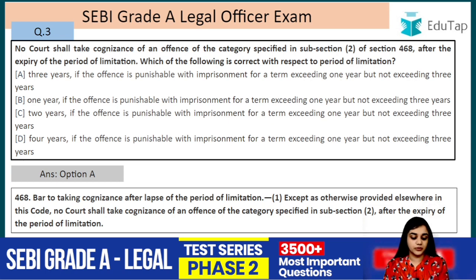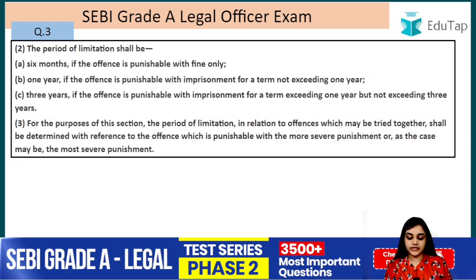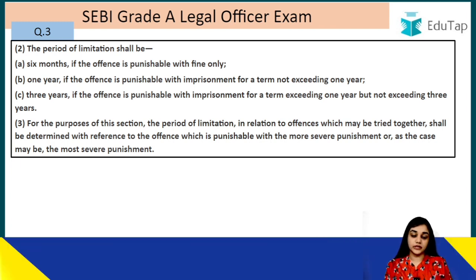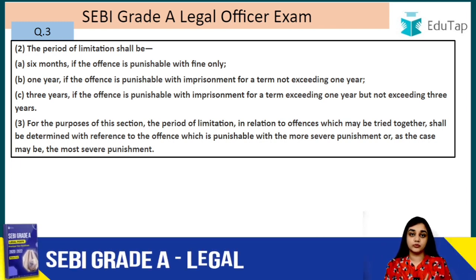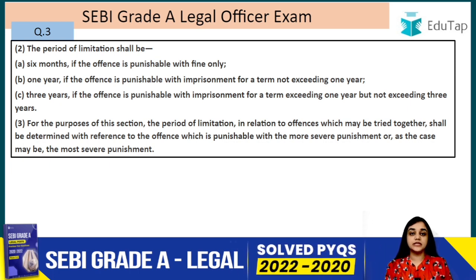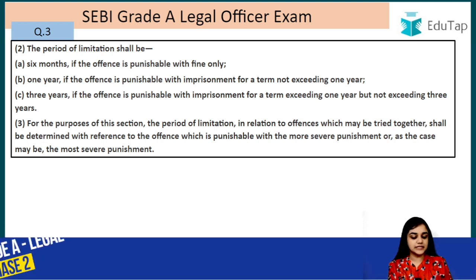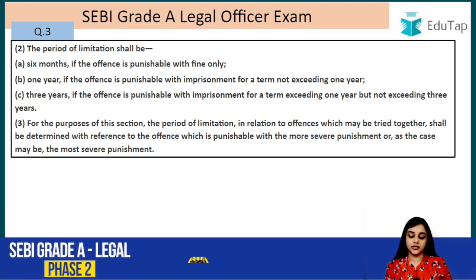And what is going to be the period of limitation? The period of limitation shall be 6 months if the offence is punishable with fine only. So if the offence is only punishable with fine, in that case it is going to be 6 months. 1 year if the offence is punishable with imprisonment for a term not exceeding 1 year, and 3 years if the offence is punishable with imprisonment for a term exceeding 1 year but not exceeding 3 years.